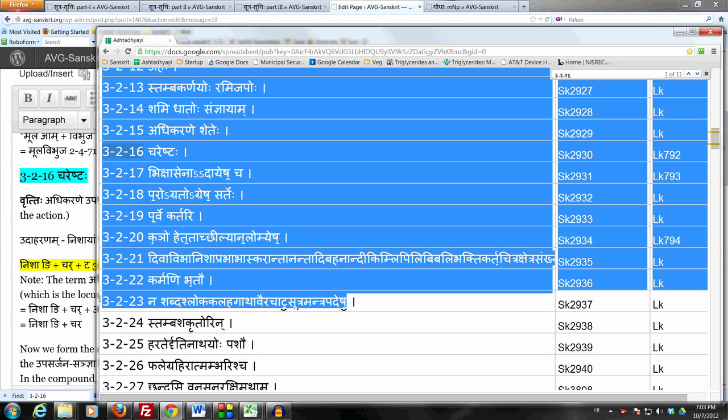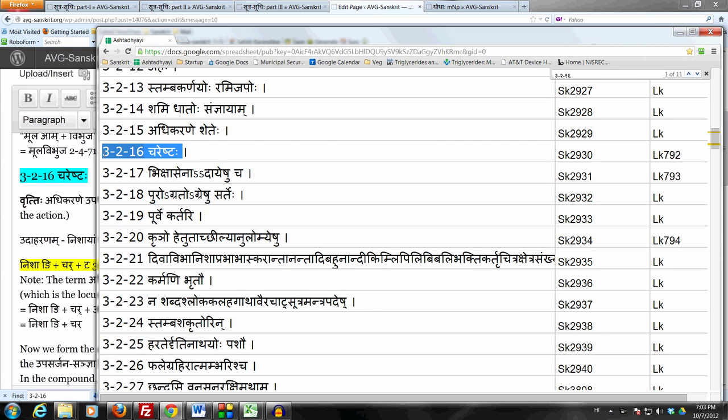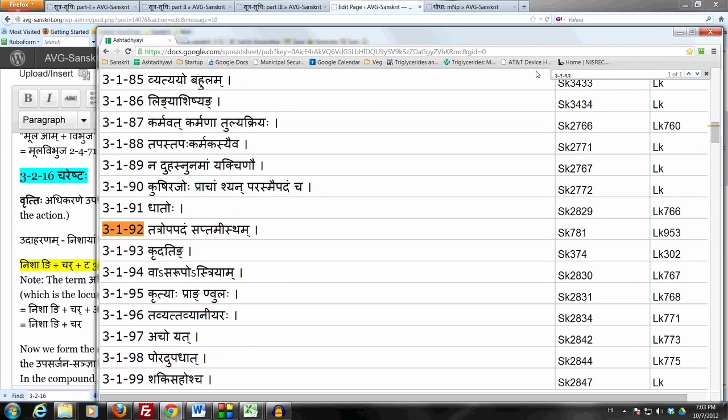Where we are in the Ashtadhyayi is very important, because there is a reason why Panini organizes the Ashtadhyayi the way that he has done. Okay, so this sutram says chareshtaha. It's a very simple sutram. The padaccheda of this sutram is chareh taha. We are in the adhikara of dhatoh and of course pratyayah parashcha. So this chareh is panchami ekavachanam, and it means following the dhatu char, the affix ta may be